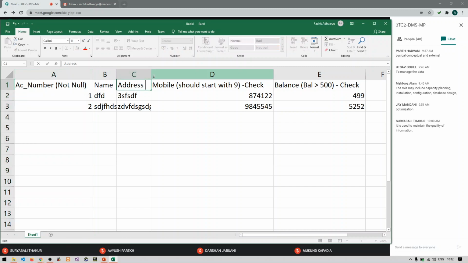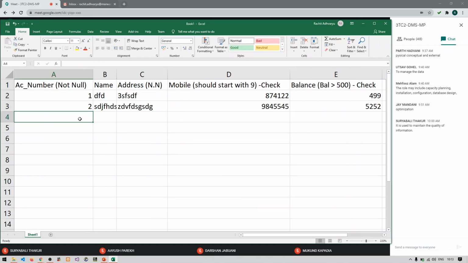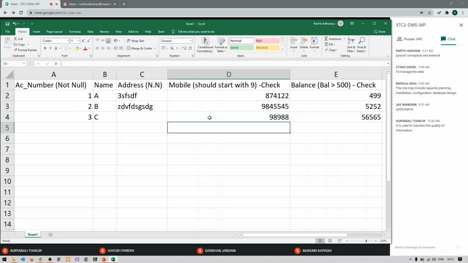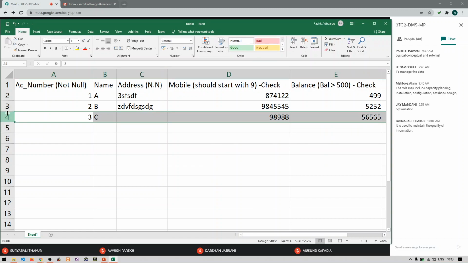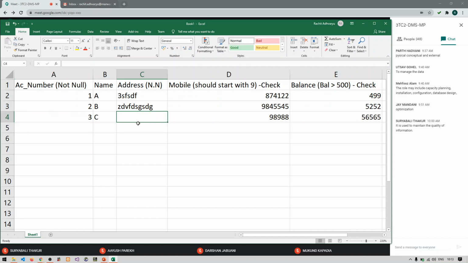Let us say again here in address I am giving not null. Let's say N.N. N.N means not null. Just assume it. And I am trying to enter some more records. Let us say I am keeping this empty. I am giving the data. So here I have put not null constraint. So this record won't be allowed to insert in your database until and unless you provide some data here, because the constraint is not null.